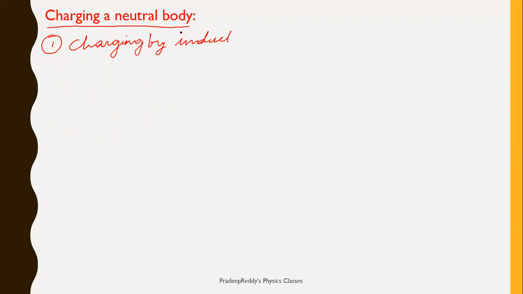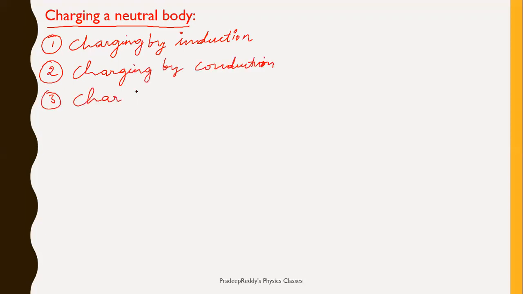You can charge a body by charging by induction. The second method is charging by conduction. And the third way you can transfer charge is charging by friction. There are three different ways you can charge your body: charging by induction, charging by conduction, and charging by friction.